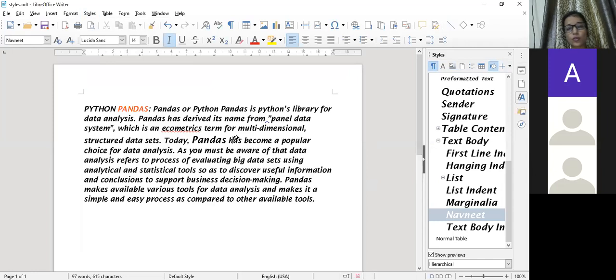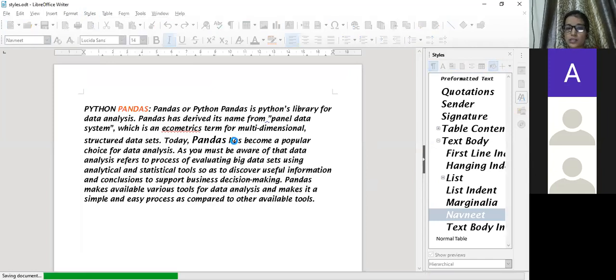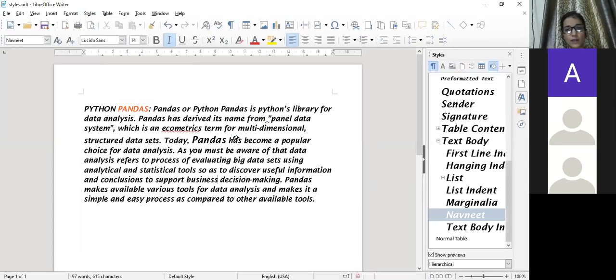So update is only for when you already have a style. Already you have a style, because here it mentions update selected style. It means you already selected it and you want to update it. So how will you update? Clear? For this, click on it. You will get the dialog box. Even yesterday you attended the class where we have a dialog box with font, font style, font size, bold, italic, color.